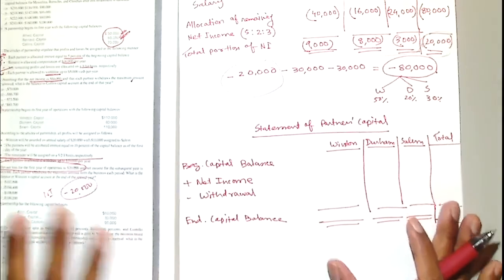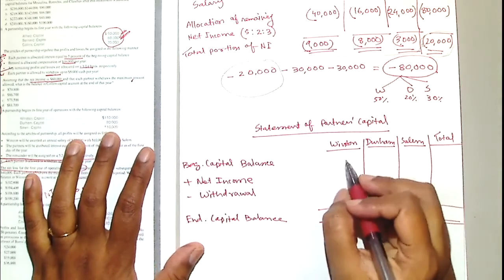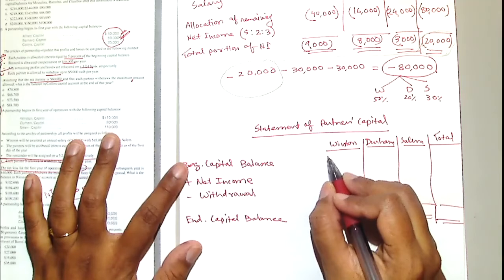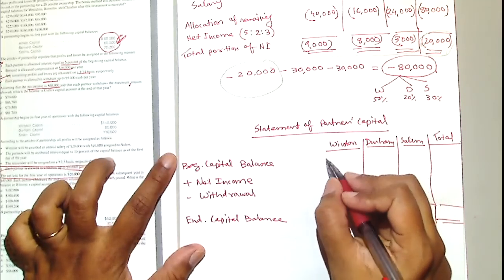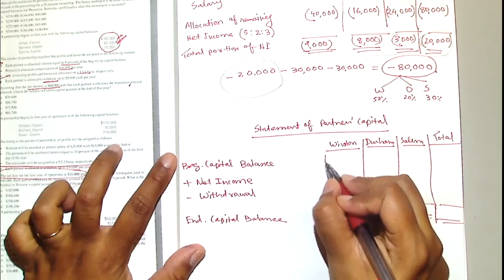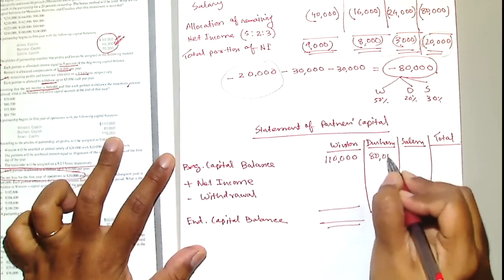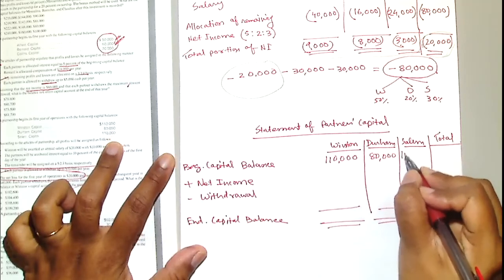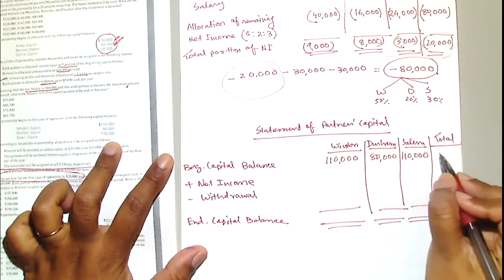Beginning capital balance. Let's see who can help. Winston, Durham, and Salem. Beginning capital. Please tell me the number. It's from the problem. 110,000. Excellent. Durham? 80. Salem? 110. What do you get as total? Total capital. 300. Very good.